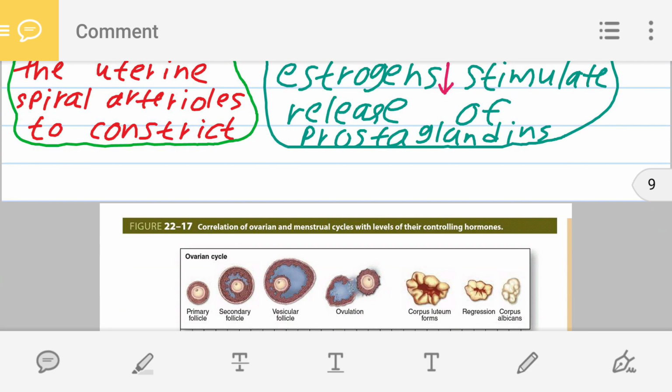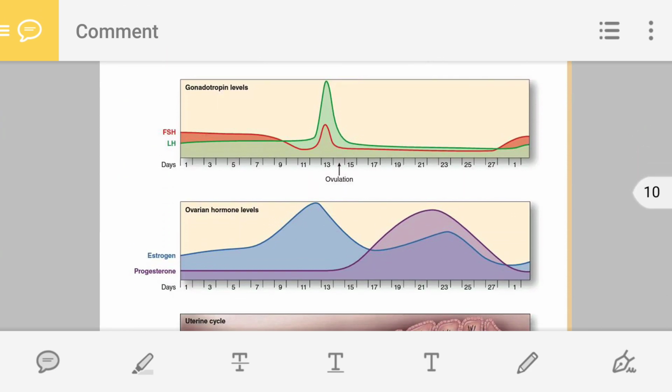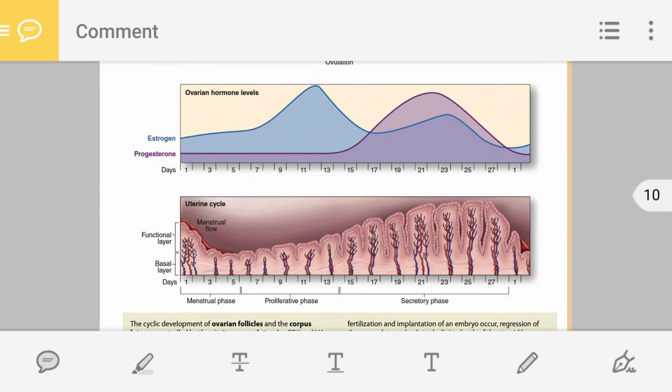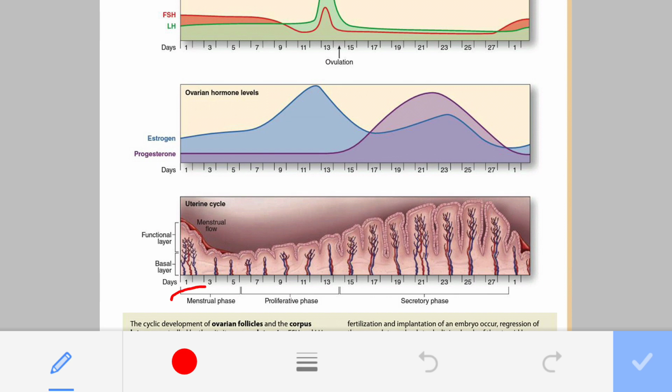I am showing you this. For example, over here, this is the menstrual phase, days 1 to 5.